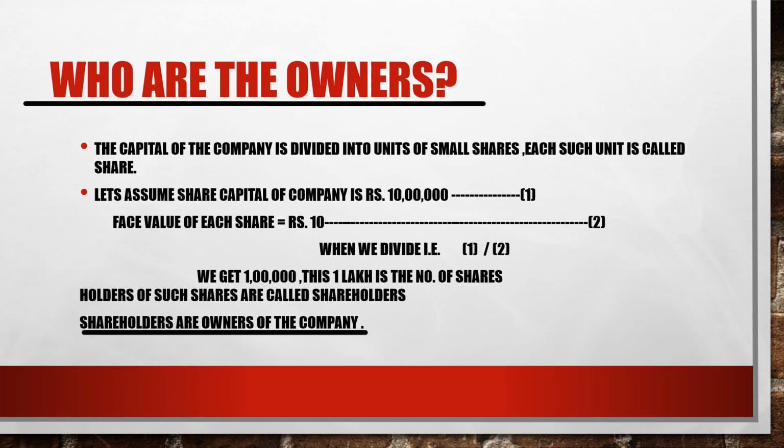The equity shareholders are basically the owners of the company because they carry with them the voting rights. The preference shareholders do not carry the voting rights. They carry the preferential right in respect of the dividend as well as in case of winding up of the capital.